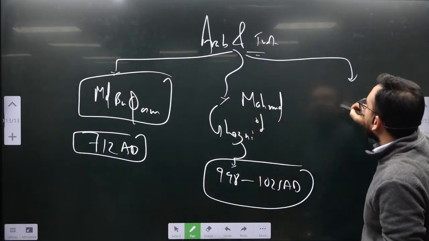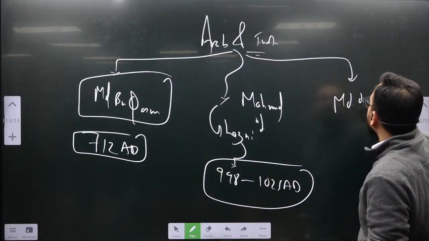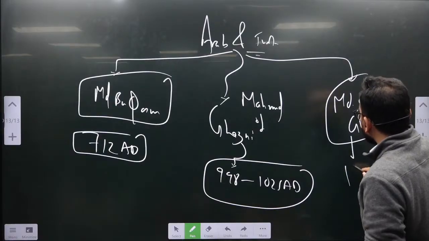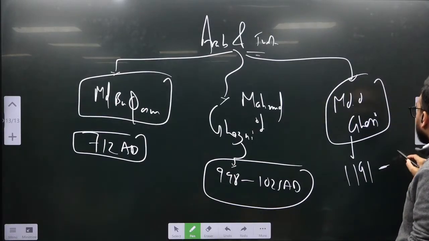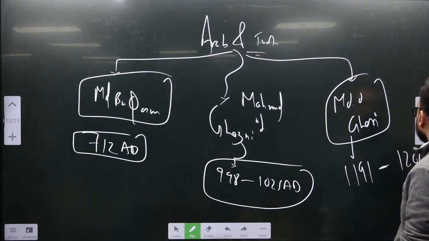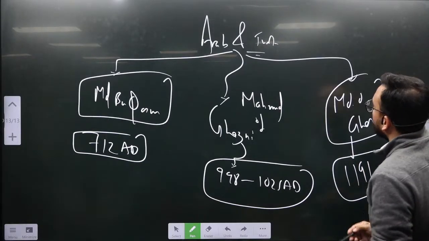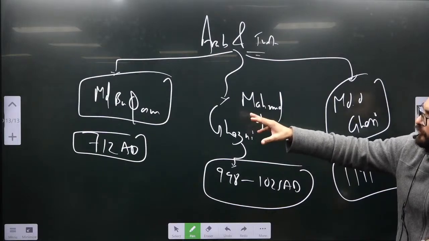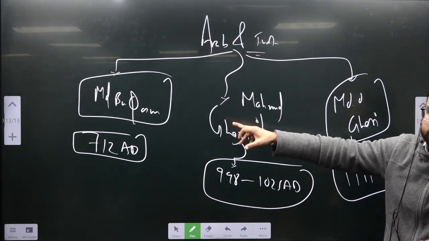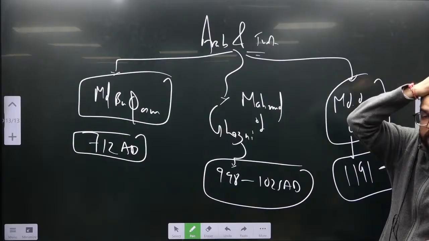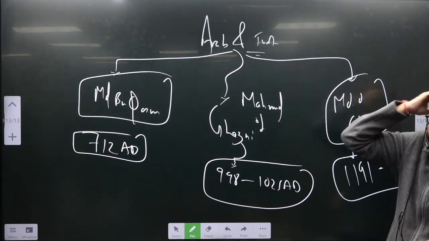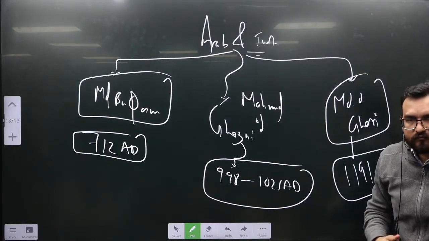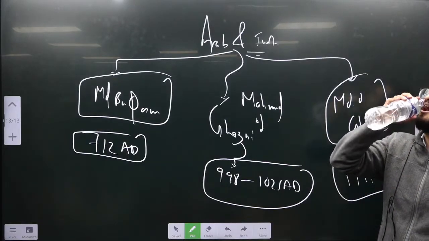Then the coming up of Muhammad Ghori. And you will be seeing two dates, 1191 to 1206 or 1204, Muhammad Ghori will be trying to occupy. Now the important part is not this. You will be seeing the coming up of Muhammad bin Qasim. How he came and who sent him? Caliphate system, right?